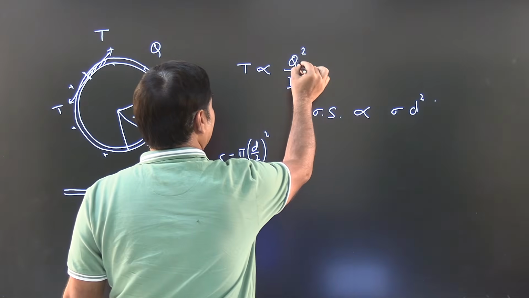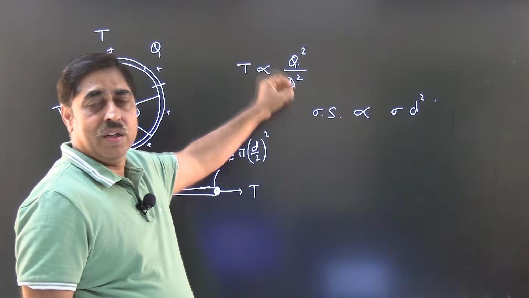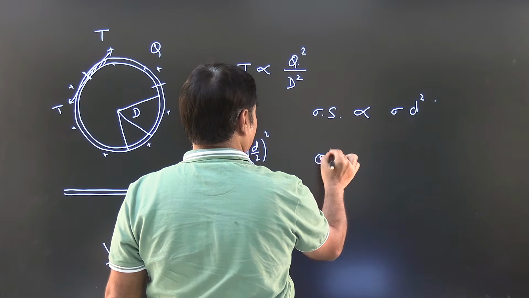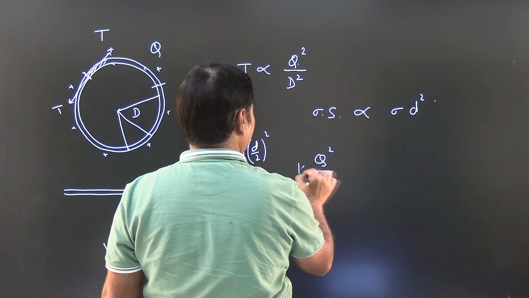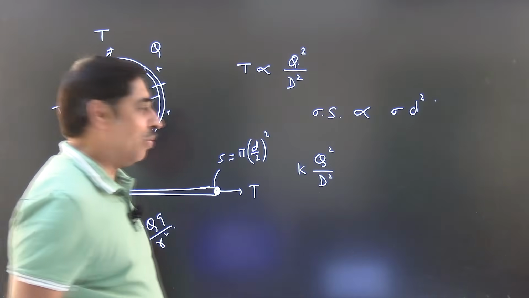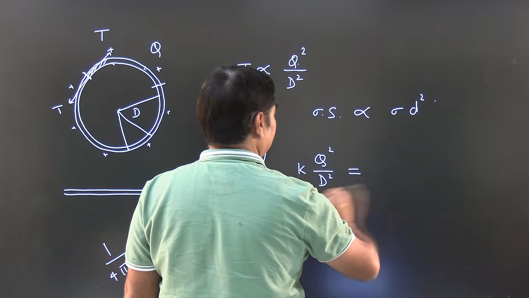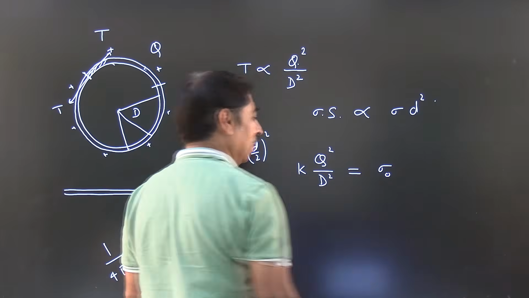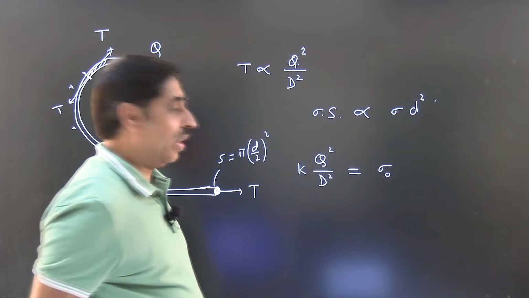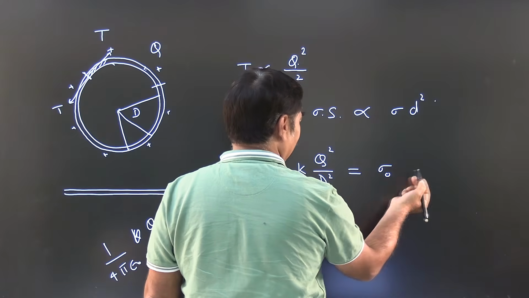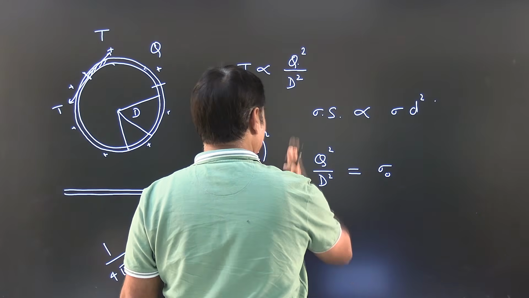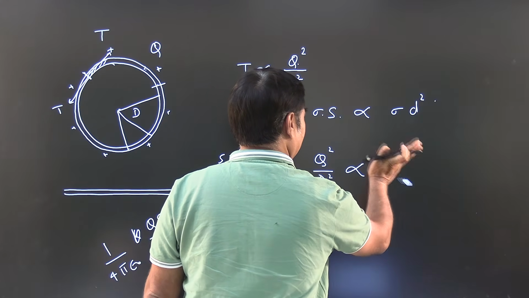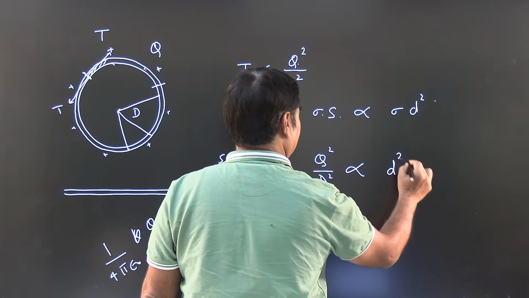The question says when charge Q was placed on a ring of diameter D, it breaks, which means this force, this into some constant obviously, is a force. This force was equal to sigma. Let me write it as sigma naught. It is the breaking stress into cross sectional area into d square into some constant. So rather than writing all those constants, it is better to write this way only, right?